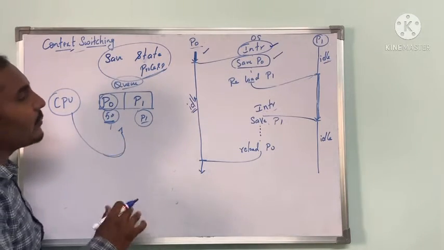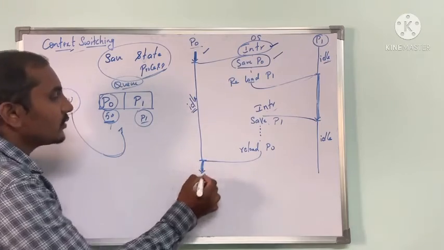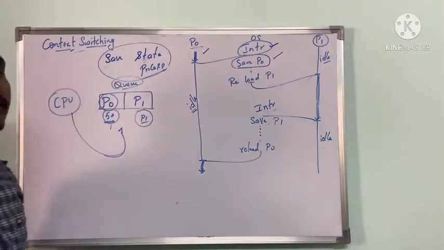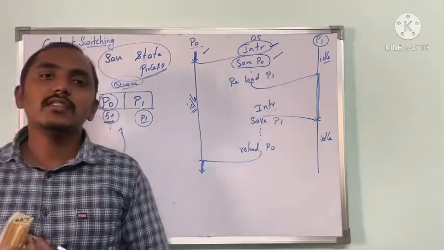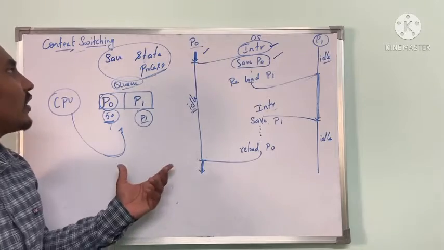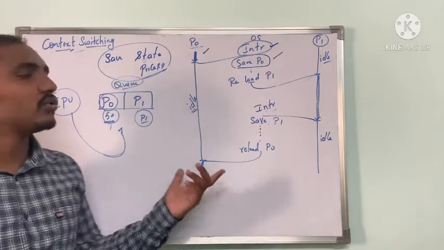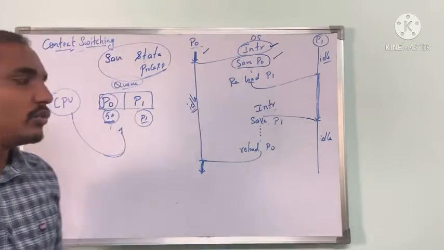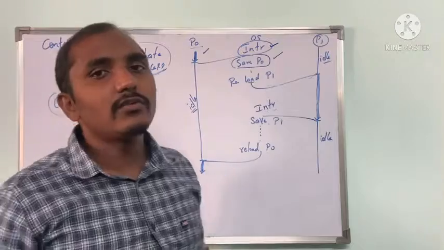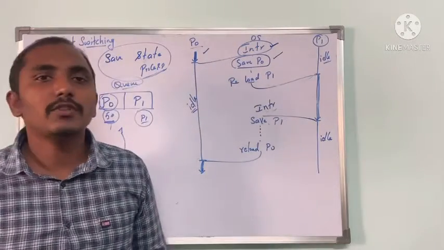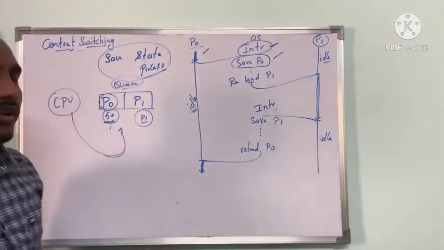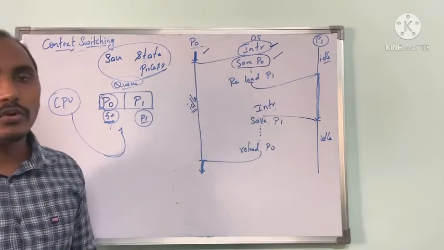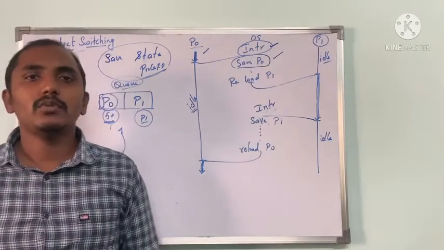This type of switching from one process to another process is considered context switching. Context switching is a process where, whenever you are executing two or three processes at the same time and want to switch from one process to another, we store the state or the details of the current process in some memory location for further use. Hope this is clear. And the next topic I'm going to explain is process creation.